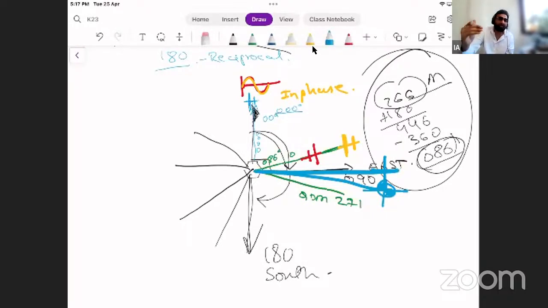Now, if this blue aircraft wants to fly to the station, then it needs a QDM. The QDM definition is magnetic track to the station. So QDM is the track you fly, and it will be exactly opposite to the QDR right now. What we need to understand is that QDM is a direction to fly, while QDR is a bearing from the station.